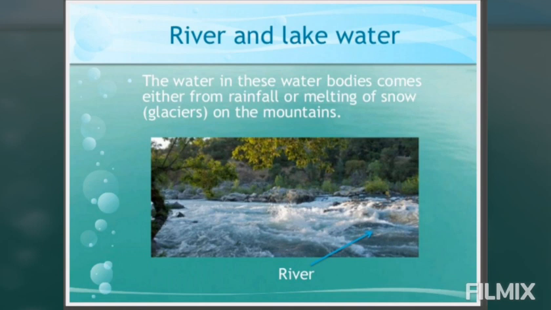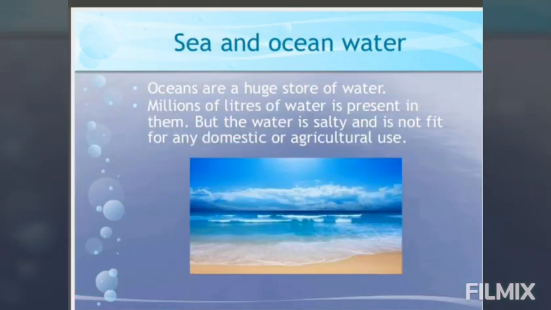Water present in the water bodies comes from the melting of the snow on the mountains and from rain, we know. Along the course, the water travels from the hills to the plains and becomes impure. But at the origin from where it starts, it is in the pure form. It also contains dissolved salts and suspended impurity.